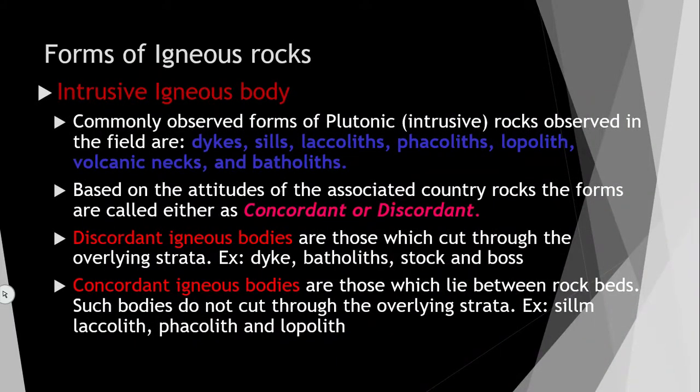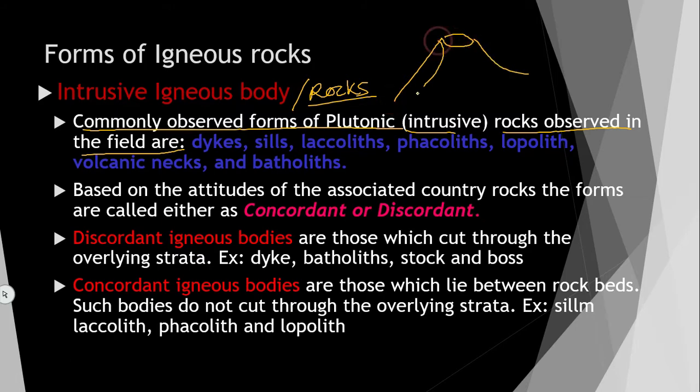The next one is intrusive igneous body. We have seen extrusive igneous body, where the only example is the lava flow. Now, intrusive igneous body, or also we can say intrusive igneous rocks. Commonly observed plutonic, that is intrusive rock observed in the field, are dikes.